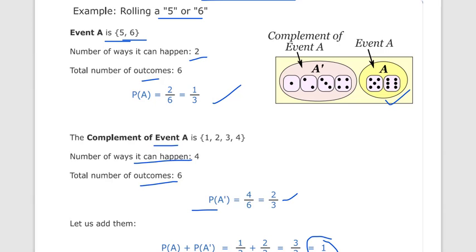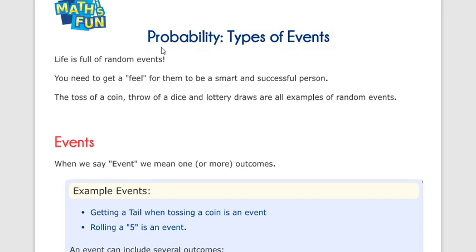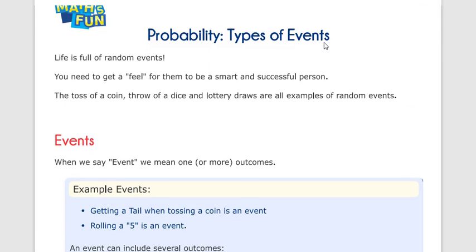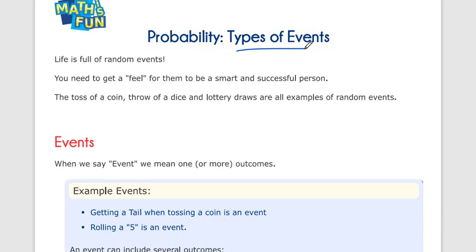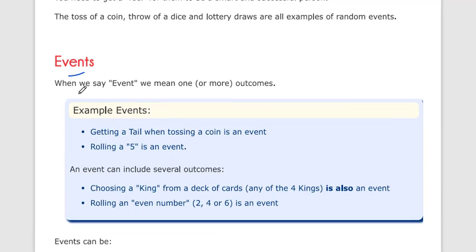Now let's start the different types of events used in probability. We already know what an event is; in the last lecture we discussed it. When we say event, we mean one or more outcomes. We also discussed sample space.